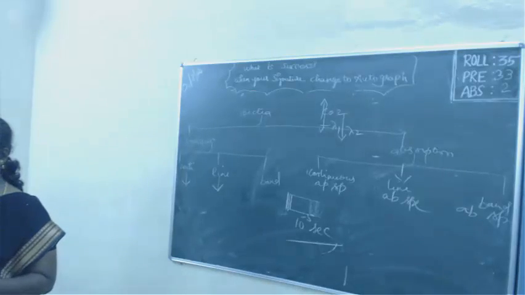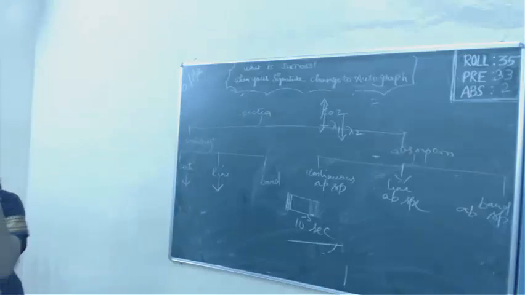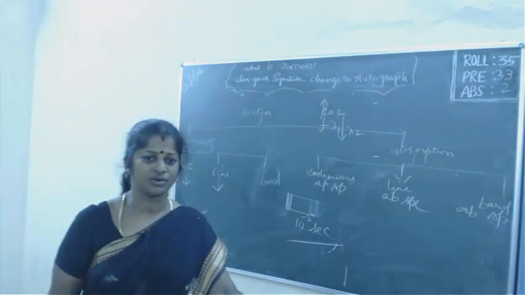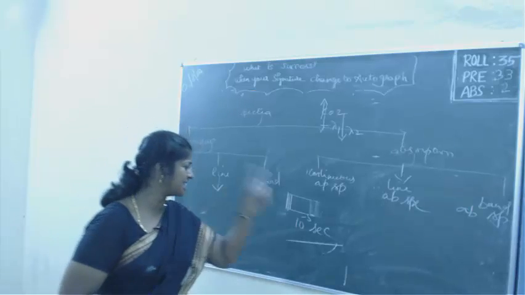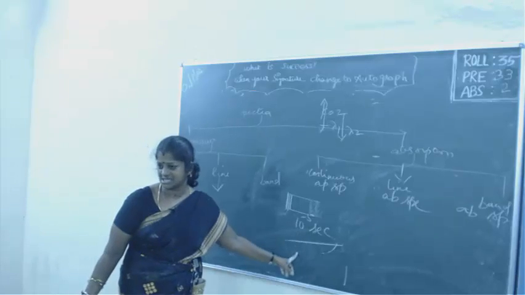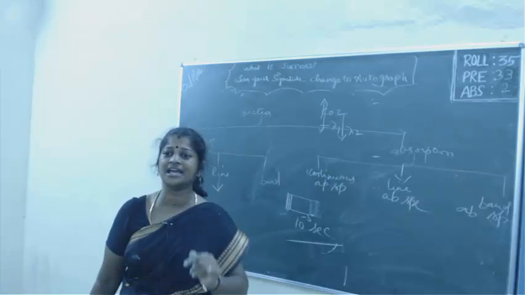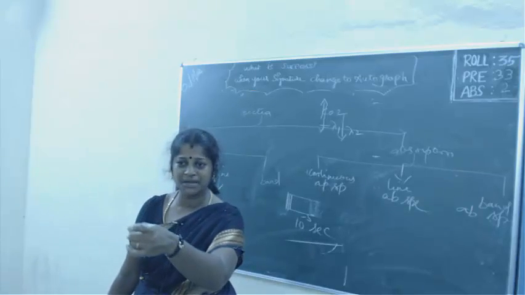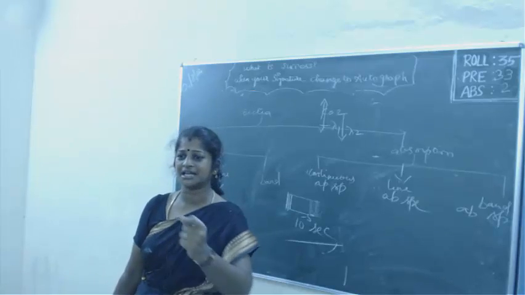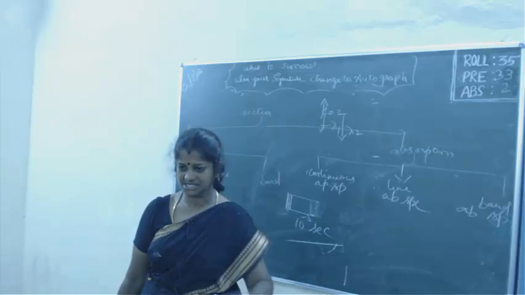The atom, when provided with energy, goes to the excited state, then comes back immediately to the lower energy state in less than 10 power minus 5 seconds. Example: when ultraviolet radiation falls on a material, it gives out radiation in the visible region immediately, within 10 power minus 5 seconds. This is called fluorescence.